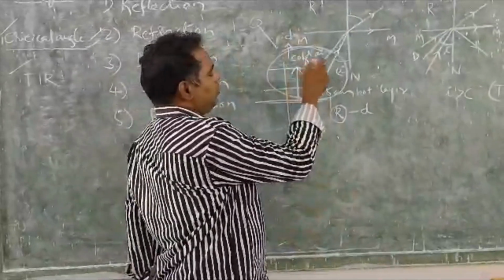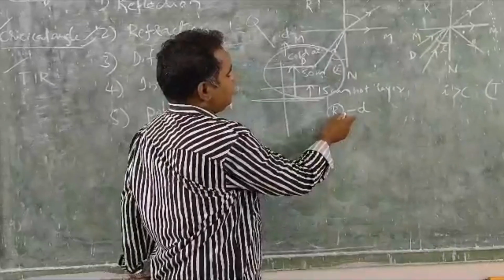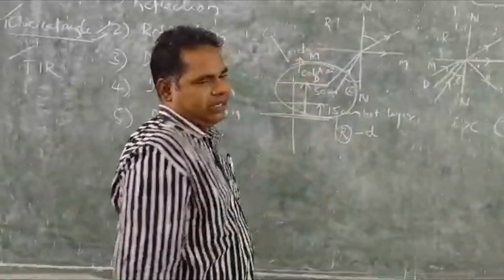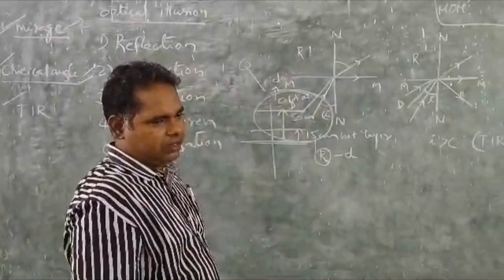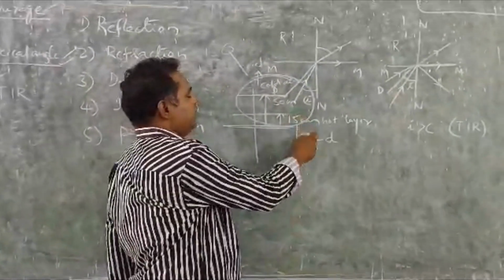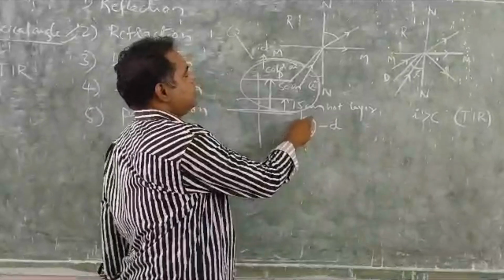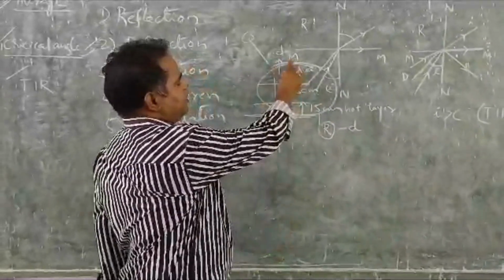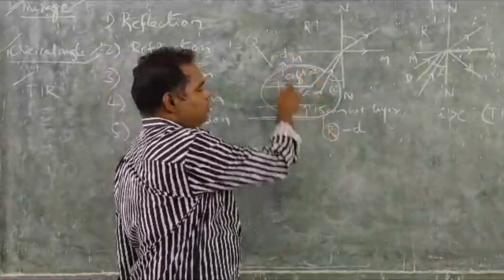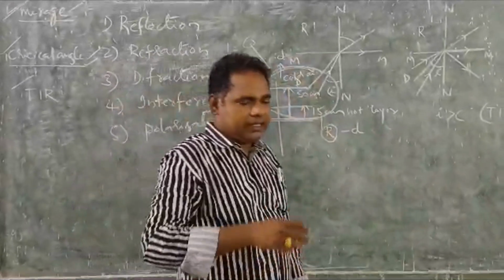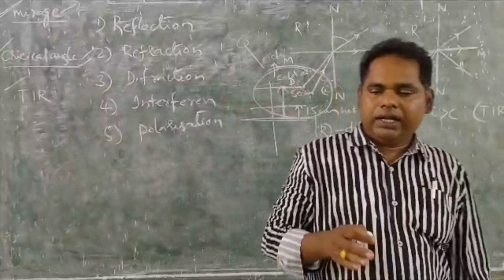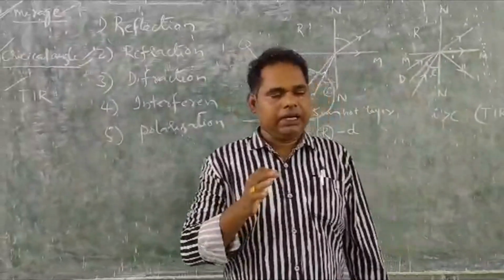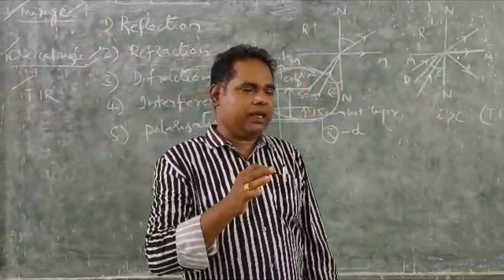So its refractive index is different from the cold layer's refractive index. The refractive index is lesser here, the refractive index is more here. So this is the denser medium, this is the rarer medium. When the light ray enters from denser medium to rarer medium, what phenomenon occurs? It moves away from the normal.